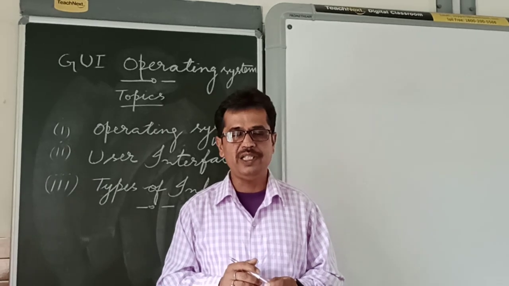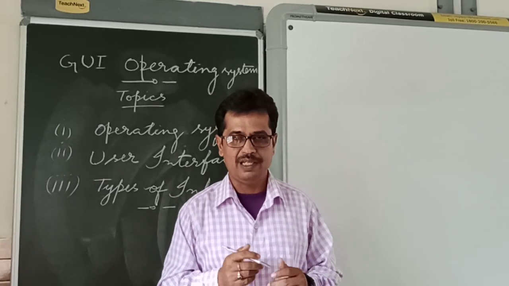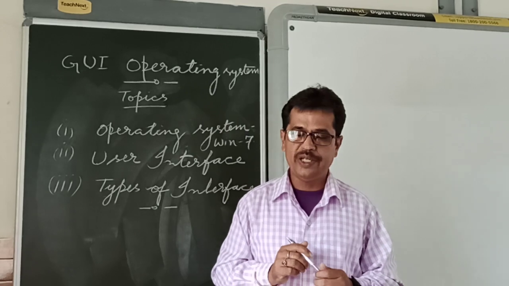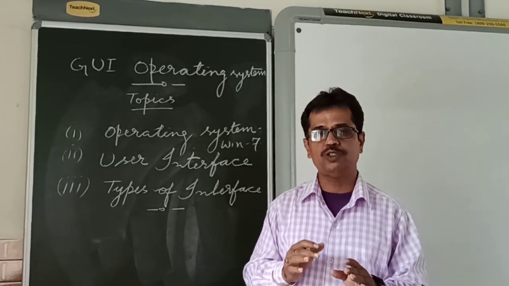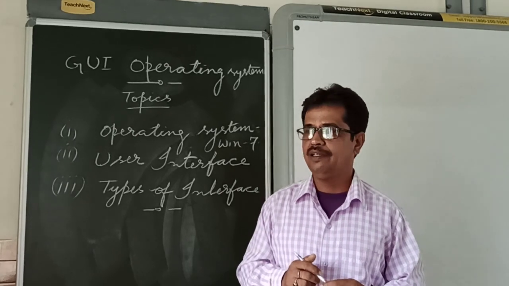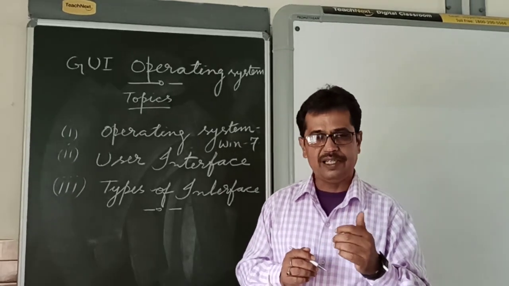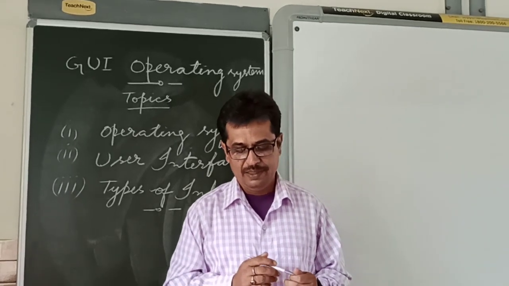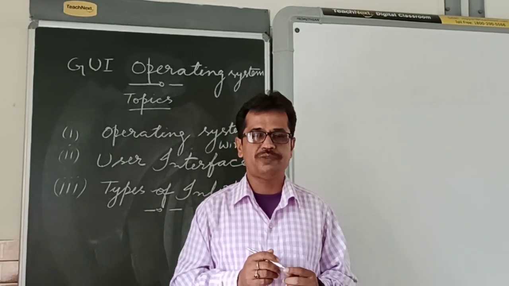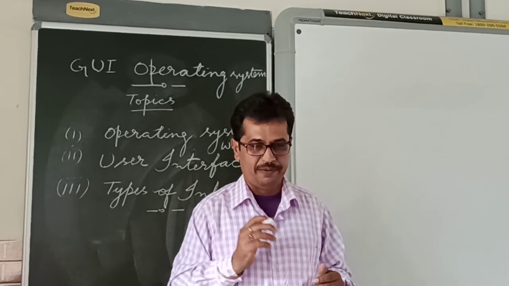For this, you need a pointing device like a mouse. That is the benefit of Graphical User Interface, where you can do most of your work by clicking on icons, menus, buttons, etc. So it is a very user-friendly interface.